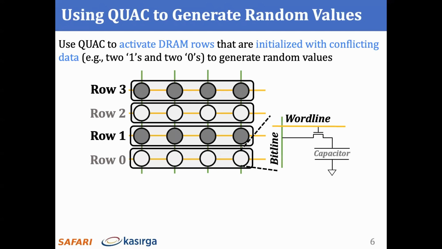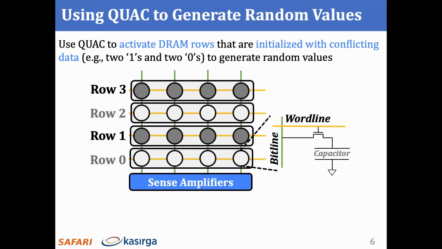It stores data as charge in a capacitor, and it's accessed over an access transistor, which is enabled by a DRAM word line. A row of DRAM cells share a common word line. DRAM cells on different DRAM rows share the same bit line that's connected to a sense amplifier. These sense amplifiers amplify the deviations in bit line voltage to an IO-readable value when a cell is accessed.